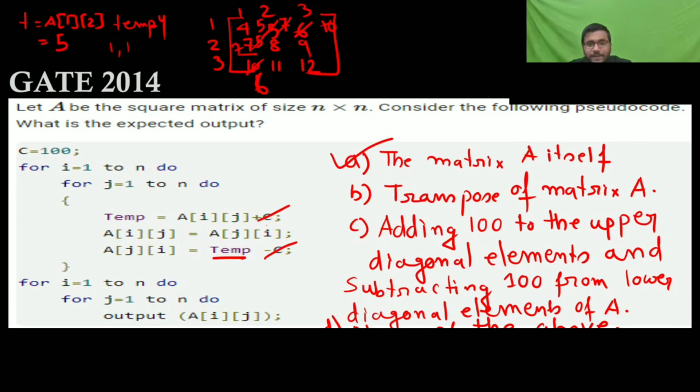Again 8 will be 8 here, then 2 3, then 3 2 will swap. 2 3 is your this, and 3 2 is your 11. So here 11 will happen, then 9, then here you will 3 1, then 1 3 will get swapped. 3 1, see 3 1, then 1 3. So here it's 10, it will become 6, and here it will become 10. Then 3 2, you will swap it 2 3. So 2 3 is 11, so here it will be 11, and here it will be 9. And 3 3 you will swap it 3 3, so you are going to get this one. After that you are getting 4 5 6 7 8 9. See, it looks very dirty, but if you will execute the code, you will get the same thing.